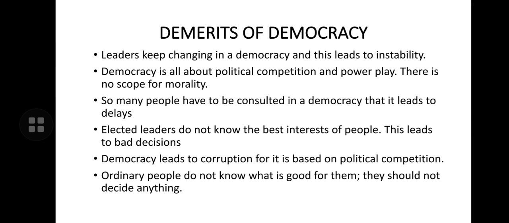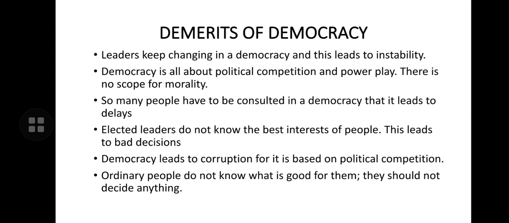Democracy is just all about political competition, and every political party wants to get the power. So they often involve themselves in dirty tactics, and by hook or crook they would want to grab the power, and that's why it is said that there is no scope for morality. So many people have to be consulted in a democracy that it leads to delays.